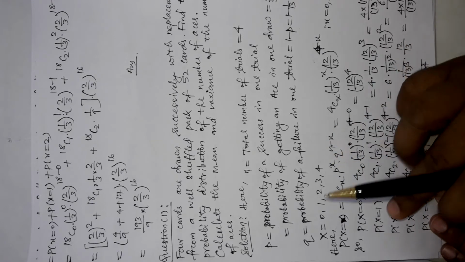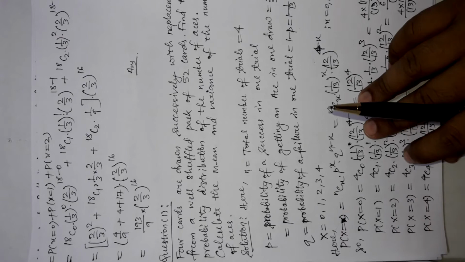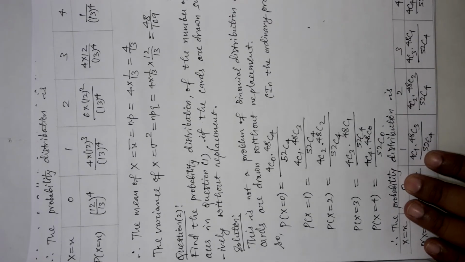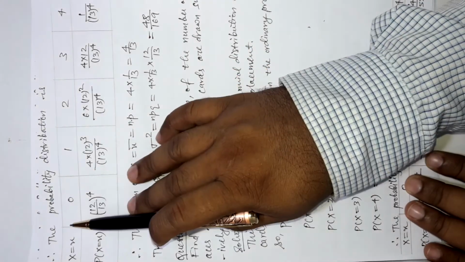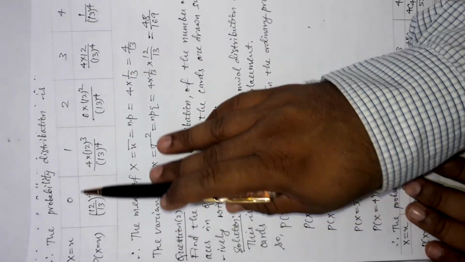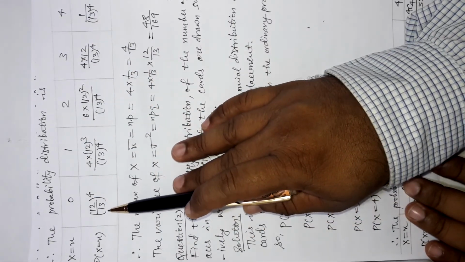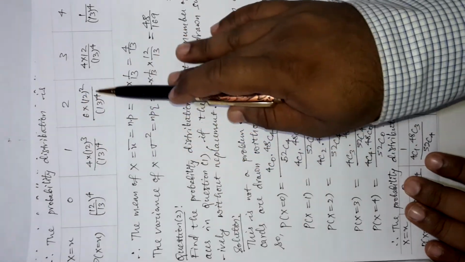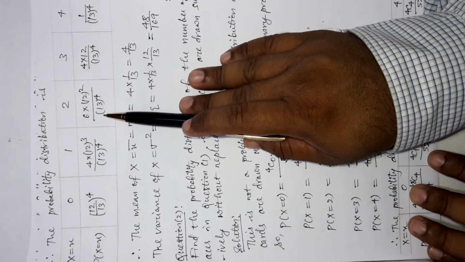Now my aim is to get the probability distribution. That means I have to arrange all these probability values in a table, and that is what I have done here. In this way you can see the probability distribution is nothing but a table where the values of the random variable 0, 1, 2, 3, 4 are written, and the final probability values that I have obtained are written correspondingly below each random variable value, and this is the probability distribution table here.